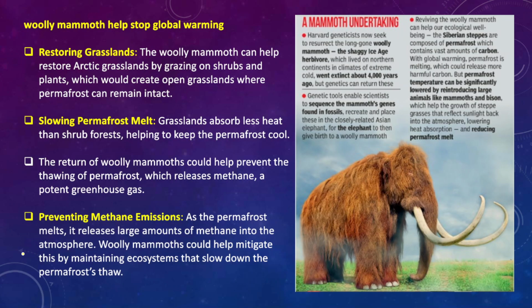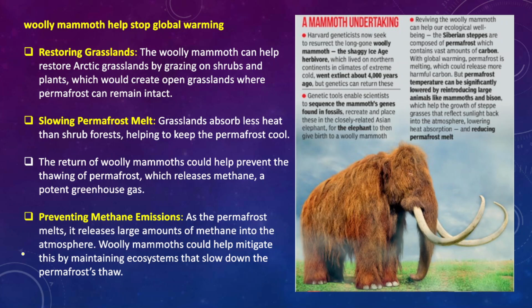We'll understand the case study of the woolly mammoth here: what exactly the woolly mammoth is, how it could help stop global warming, and how there are plans to revive this species as well.